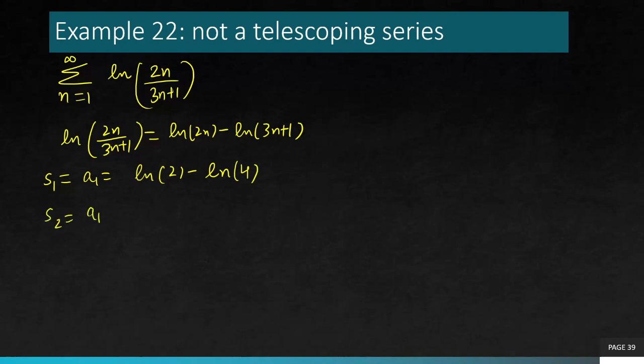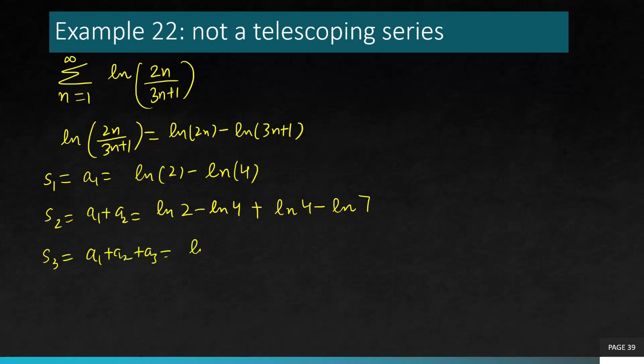S2 is A1 plus A2, so you copy and paste what you got for A1, ln 2 minus ln 4, plus A2, which is ln 4 minus ln 7. S3 is A1 plus A2 plus A3, so you first copy and paste what you got for A1 and A2, which is simply S2, and then the last term would be ln 6 minus ln 10.